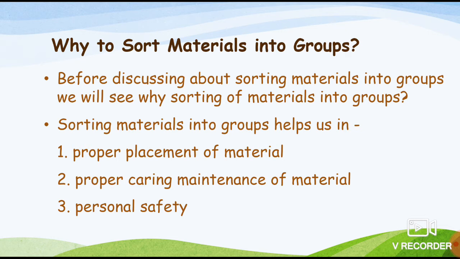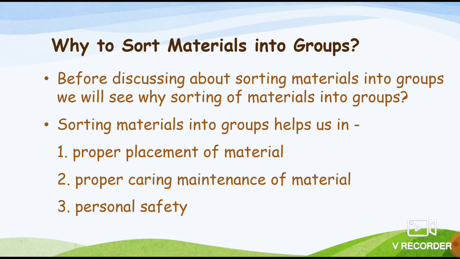The third reason why sorting material is important is personal safety. Suppose we have certain glass material spread somewhere, and by any accident it falls down and breaks into pieces, and suppose our leg goes there, it may prick into our leg.